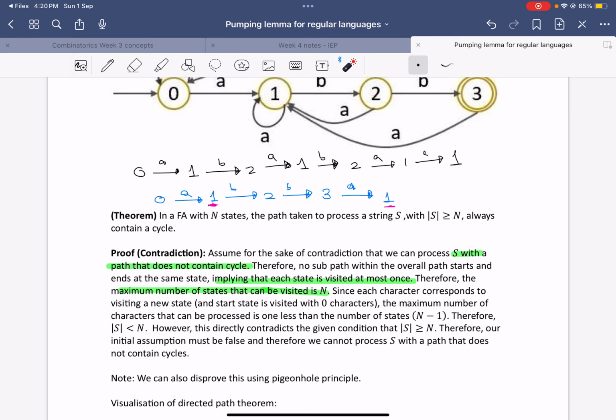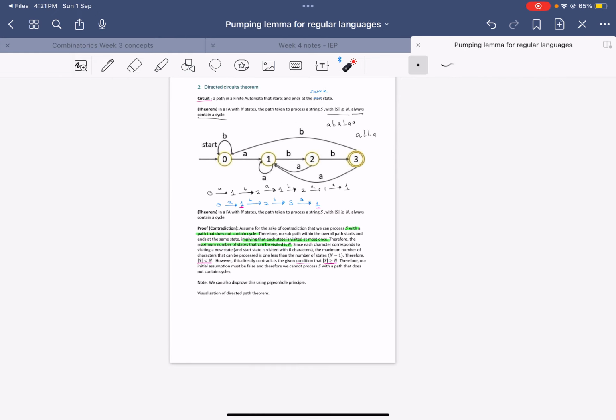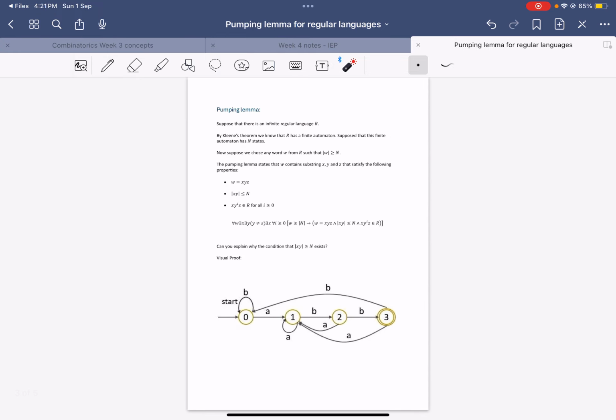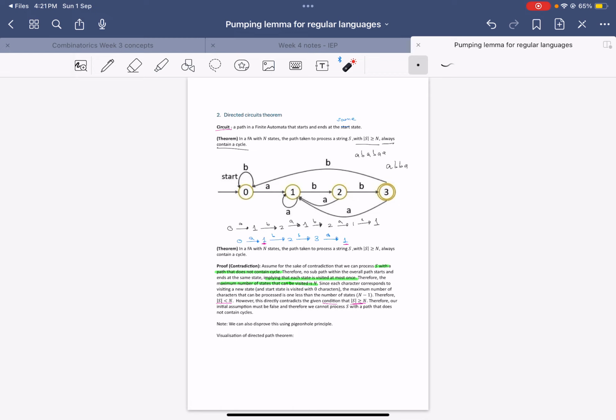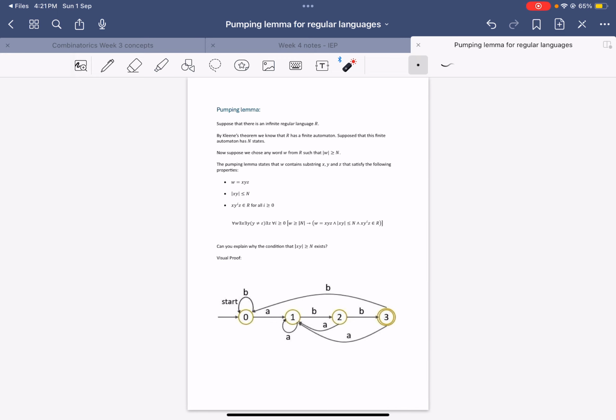But this means that if there are at most n minus 1 characters, then the length of S is less than n. But this directly contradicts the condition that S is longer than the number of states. Therefore, our initial assumption must be false, and we cannot process S with a path that does not contain cycles. Okay, so that's the directed circuits theorem. This is very, very important for the pumping lemma. So now we'll get to the pumping lemma and see how all of this comes together.